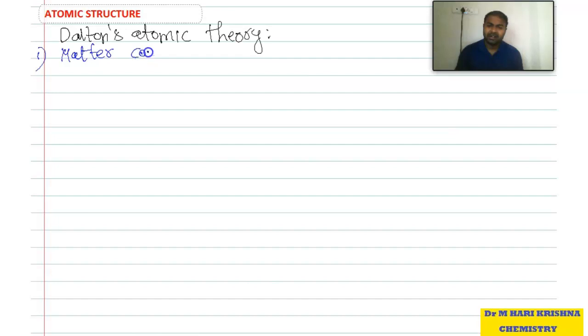Matter contains tiny particles which are indivisible particles.